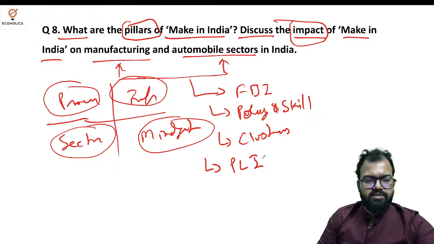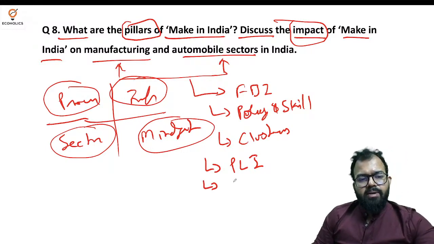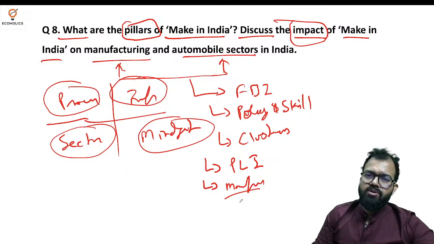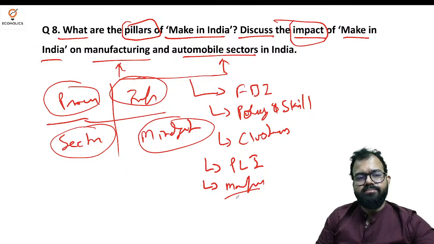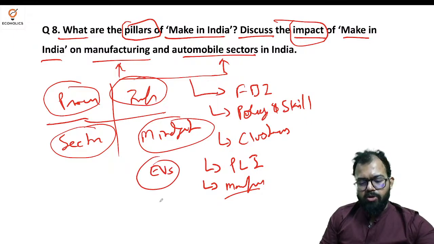Okay, Make in India was boosted recently with the PLI scheme, performance linked incentive scheme or production linked incentive. Make in India plan is full on track to setting up the manufacturing plants of big companies like Apple, where they are shifting from China to India, and that is where we can build. So that is on manufacturing sector. In automobile sector, again I can say FDI is one of the major things, and focus on EVs.